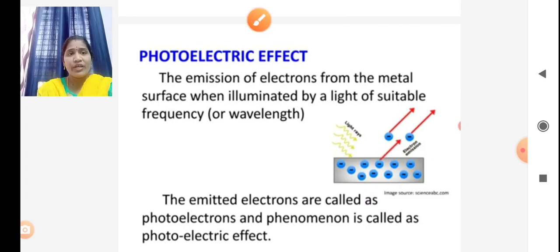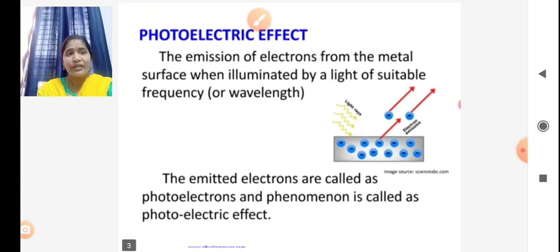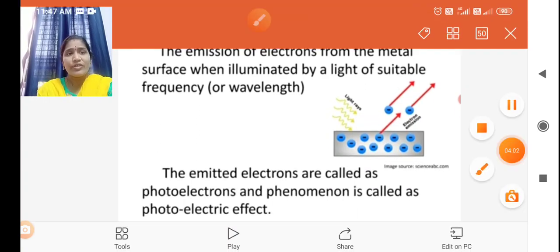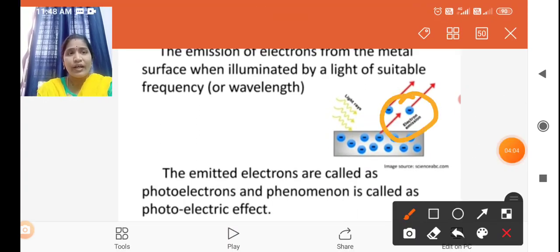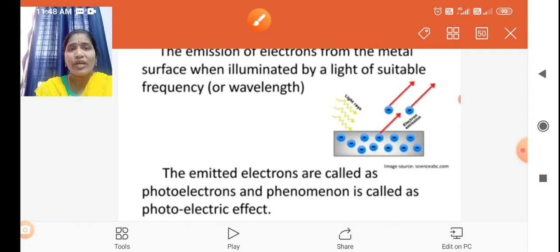Here, whatever electrons are emitted are called emitted electrons. The flow of electrons is nothing but current. Here, by using light energy we produce electric current. So this phenomenon is called the photoelectric effect.